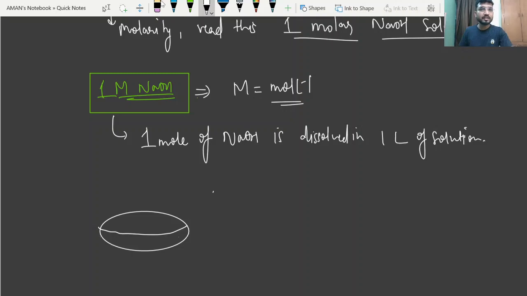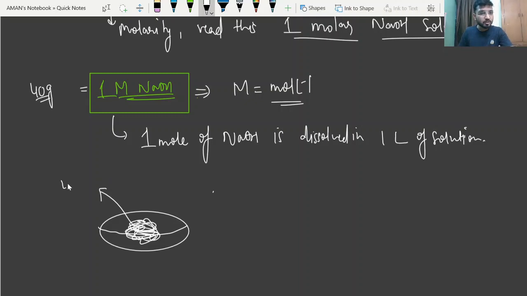Right, this is a China dish, and in this, beta, I'm taking 1 mole of NaOH. And 1 mole of NaOH is, beta, just its molar mass in gram, so this will be 40 gram. 1 mole of NaOH means 40 gram.